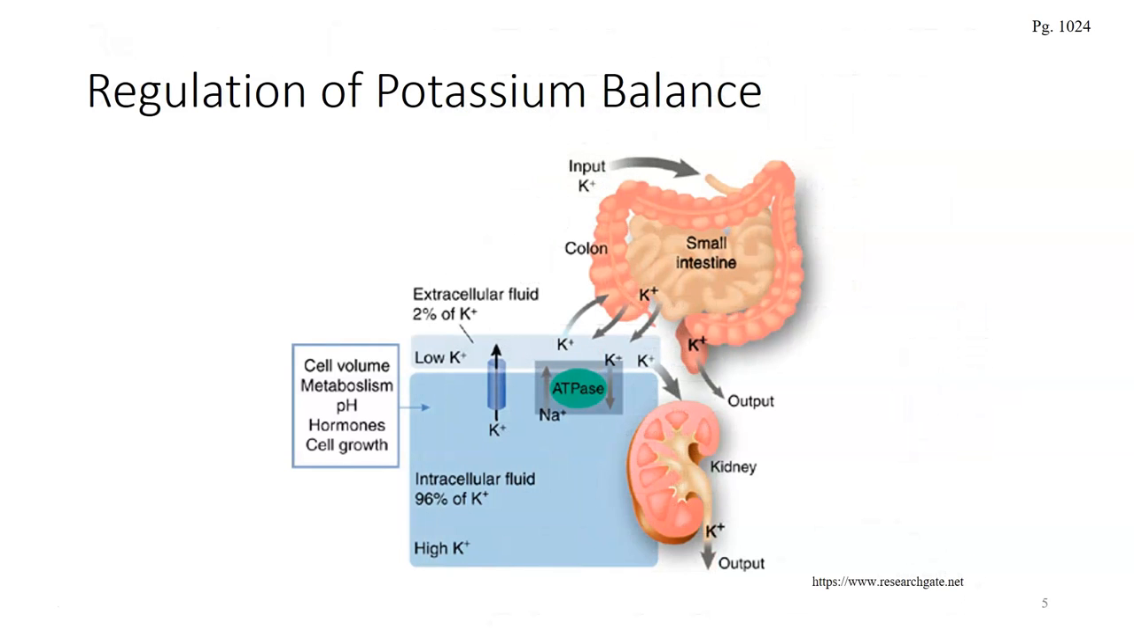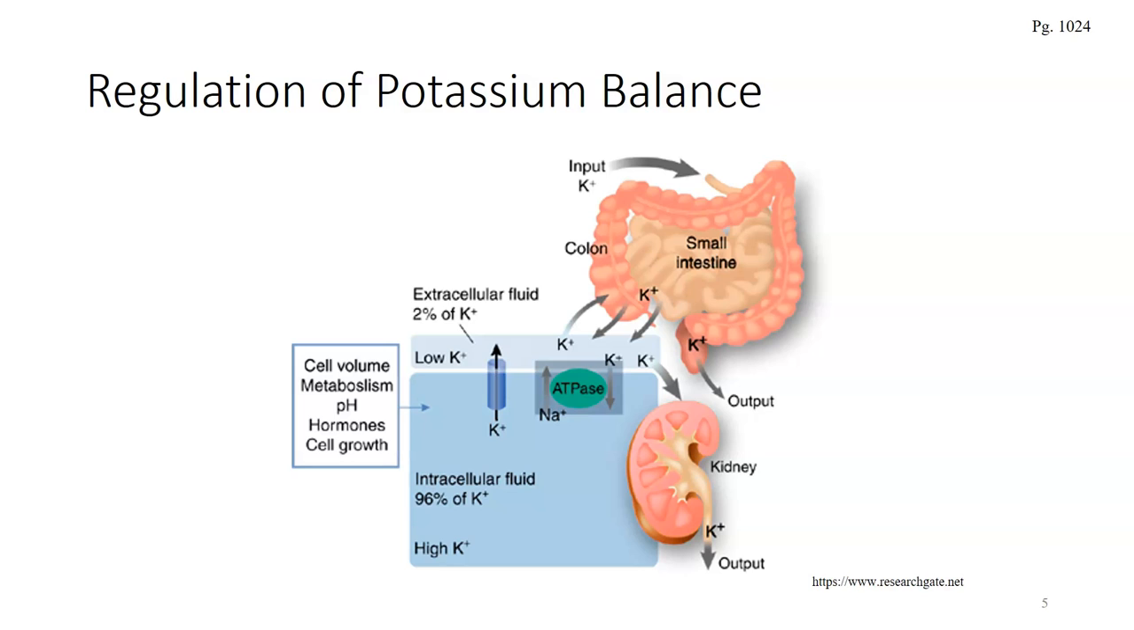Regulation of potassium balance. Potassium affects the resting membrane potential. An increase in extracellular fluid potassium levels, known as hyperkalemia, will result in a decrease in resting membrane potential. This causes depolarization and is followed by reduced excitability. A decrease in extracellular potassium levels, known as hypokalemia, will result in hyperpolarization and non-responsiveness. Abnormal heart potassium concentration can lead to sudden death.